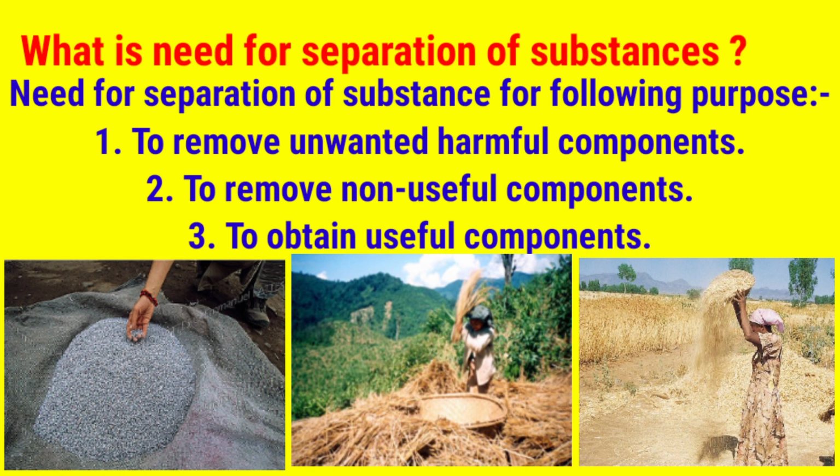And the ultimate objective is to get a useful component that can be used as food, as a medicine, or in any food materials.